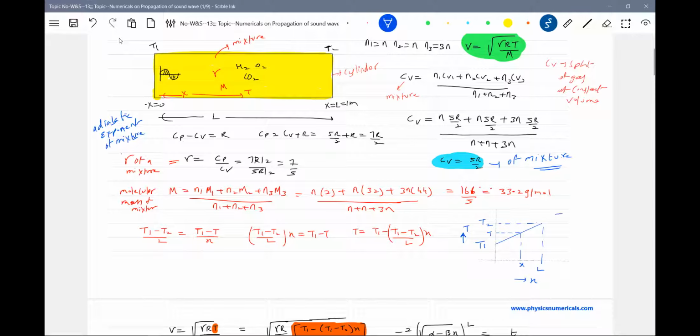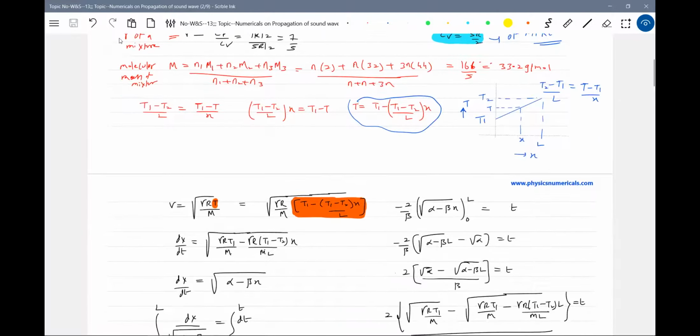So what is the slope here? T2 minus T1 by L. What is the expression for T? It will finally be equal to this much. Solving that, I got the temperature of the gas as a function of distance. So I think I can justify this. Put X equals 0, temperature is T1. Put X equal to L, the temperature will be T2. Justified.